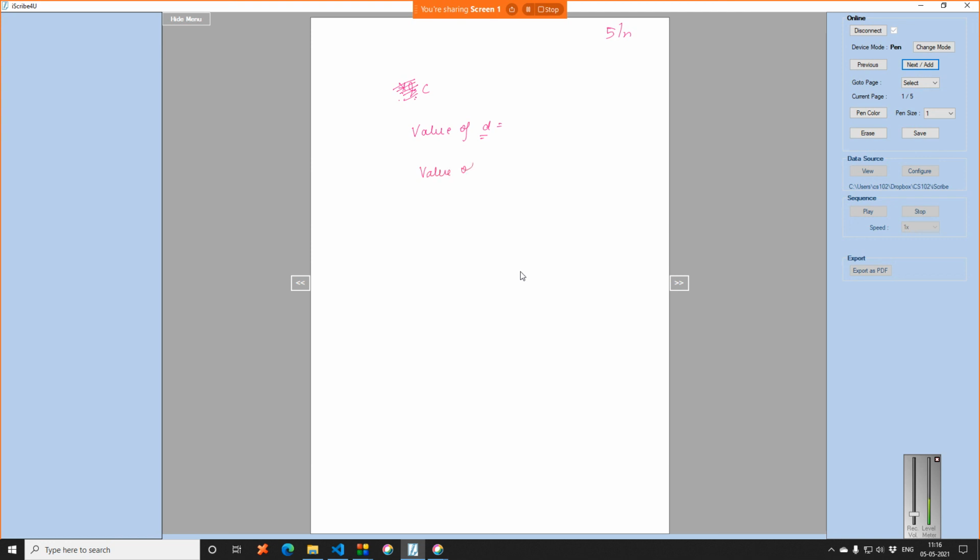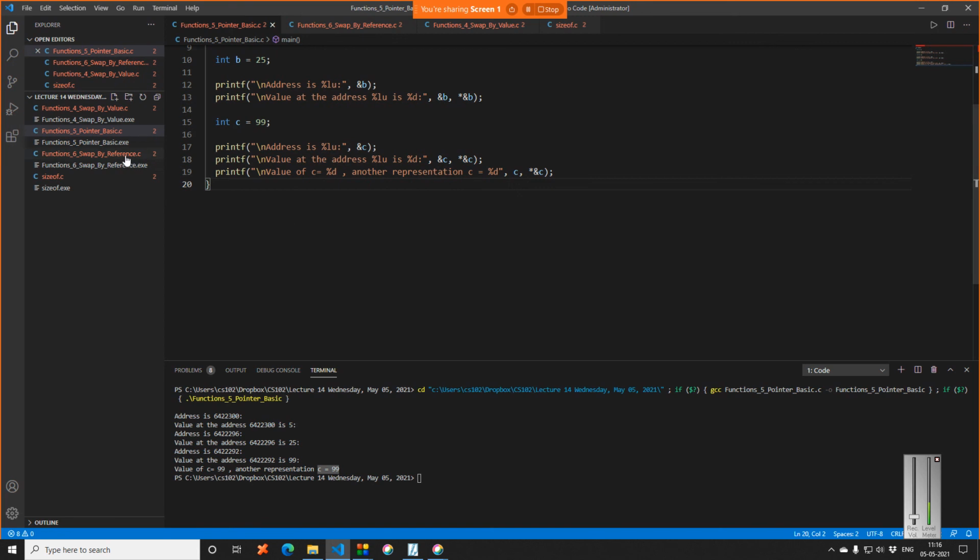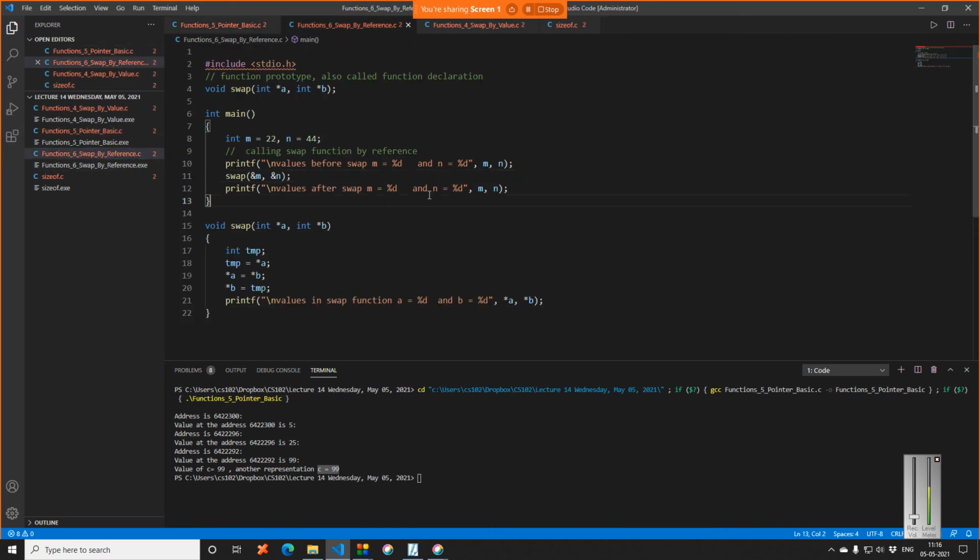If I say value of star ampersand P, the moment you see star and ampersand, just cancel out each other and assume now it's an ordinary variable. This is just for simplicity, because internally ampersand P is the address and this is the value at the address, and that's it.